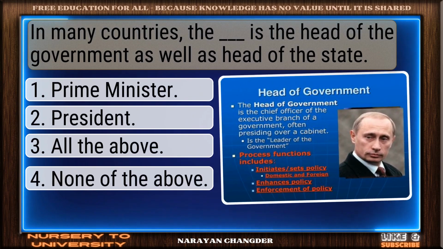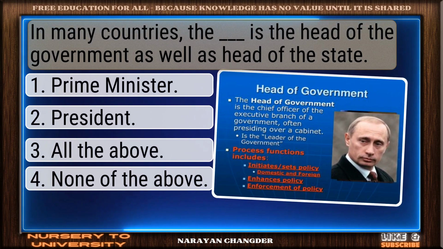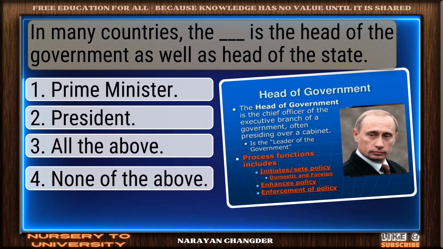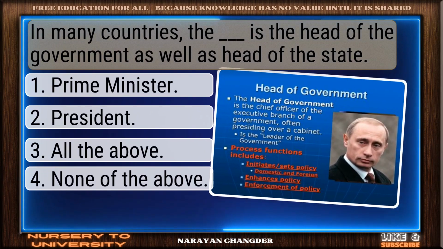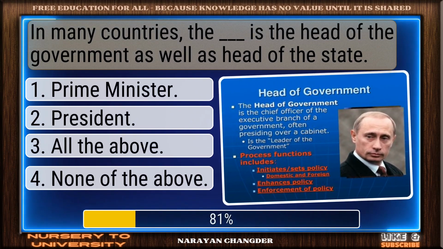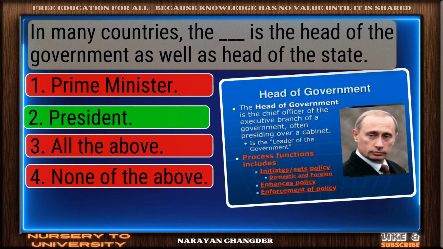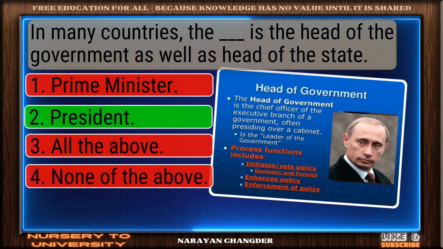Question number 27. In many countries, the dash is the head of the government as well as head of the state. On track. President is the correct answer.